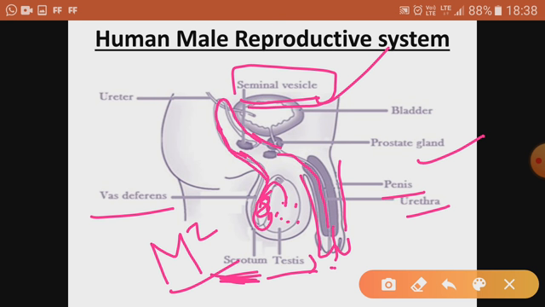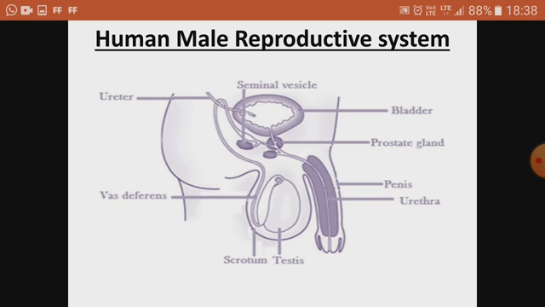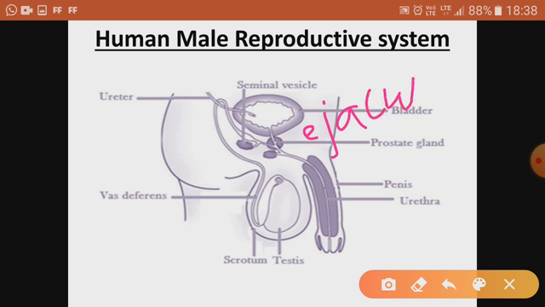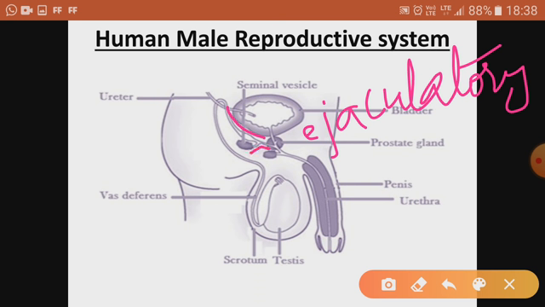One step is missed out here: there is a duct called the ejaculatory duct. How is this ejaculatory duct formed? It is formed when there is a union of the sperm duct with the duct which comes from the seminal vesicle.